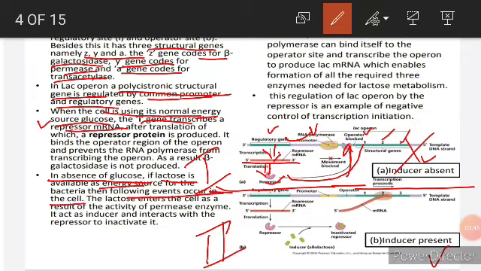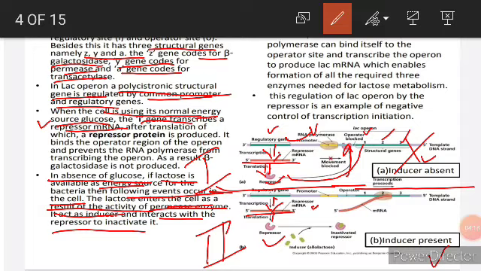Let's see what happened here. Lactose enters the cell as a result of the activity of permease enzyme. It acts as inducer and interacts with the repressor to inactivate it. Then what happens in case lactose is present? Here transcription takes place, then repressor mRNA synthesis, then translation, and then this repressor protein will form.